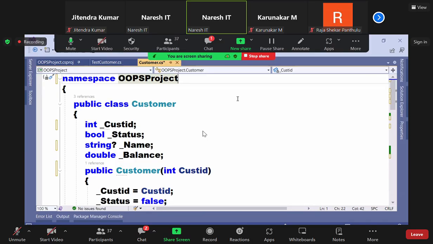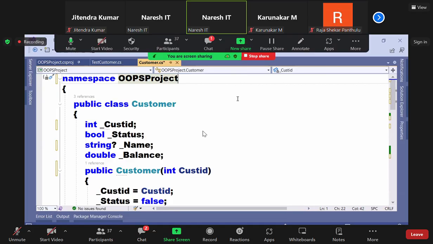So the correct way is to define it under the namespace, but the option is there to define it under a class also. If you define it under a class, the problem comes when you're consuming it in other projects. Namespace name dot class name dot enum name dot value. Did you understand or not? I want to consume it from another project. How should I write? Oops project dot customer dot cities dot Hyderabad. Lengthy statements will be there. So that's why my suggestion is to always go under the namespace.